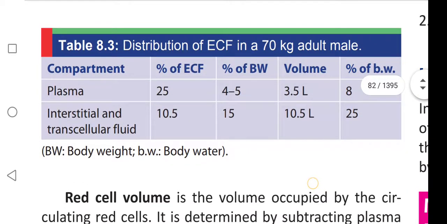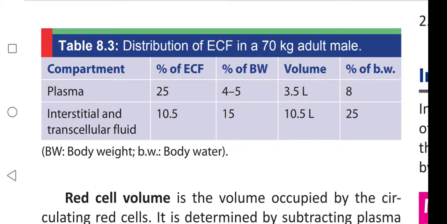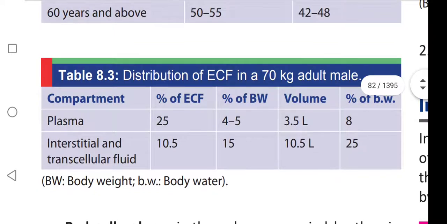Coming to the table, this table shows the distribution of extracellular fluid in a 70 kg adult male. Compartment, percentage of extracellular fluid, percentage of body weight, volume and percentage of body water.